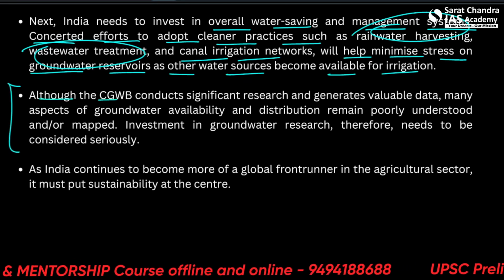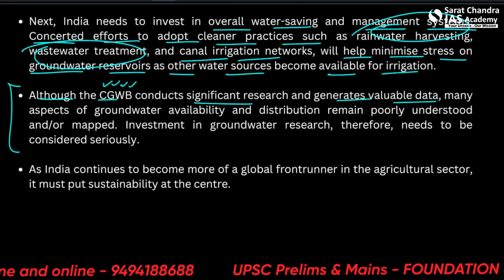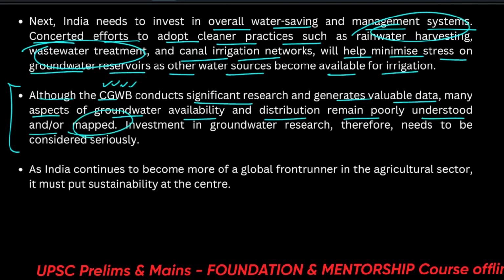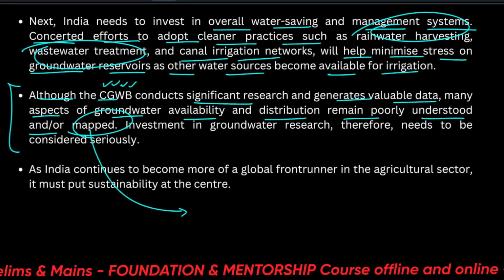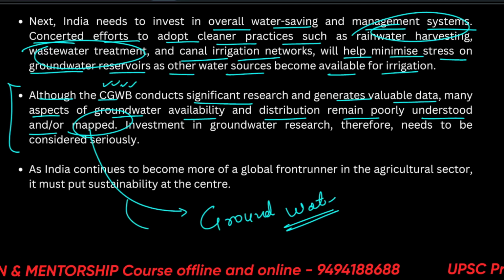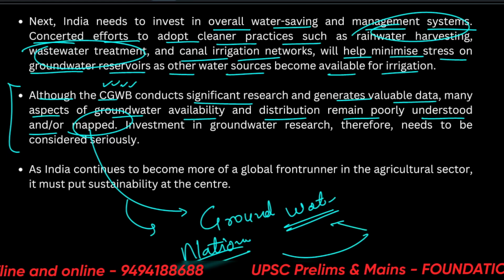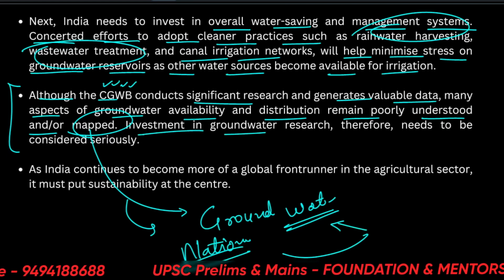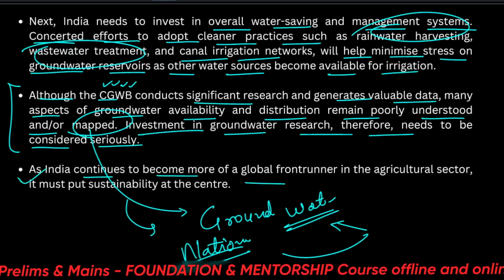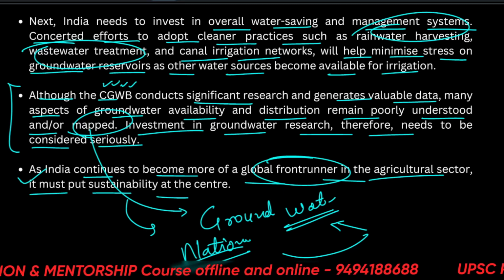Although the CGWB, that is Central Groundwater Board, conducts significant research and generates valuable data, many aspects of groundwater availability and distribution remain poorly understood and or mapped. So this is also very important, groundwater mapping. So you must have heard about the National Water Body Census. That was recently new, so you can attach this topic to that one. So investment in groundwater research therefore needs to be considered seriously. As India continues to become more of a global frontrunner in the agricultural sector, it must put sustainability at the center.